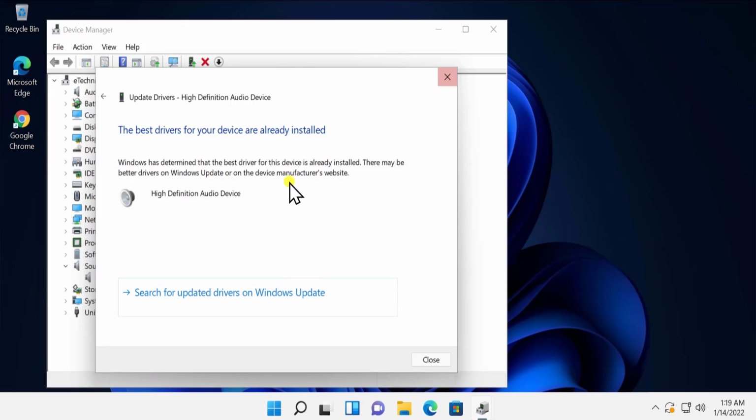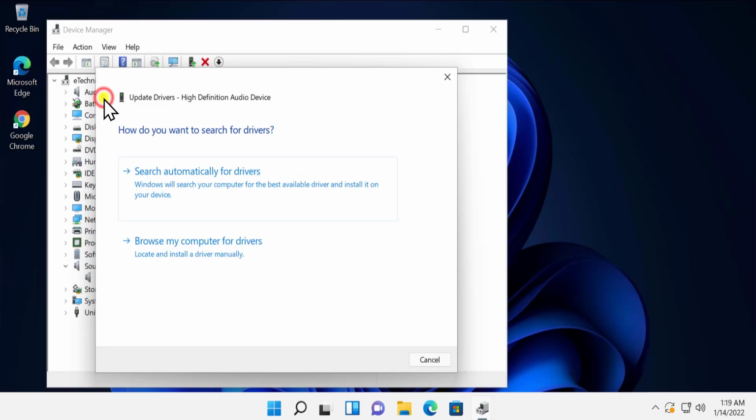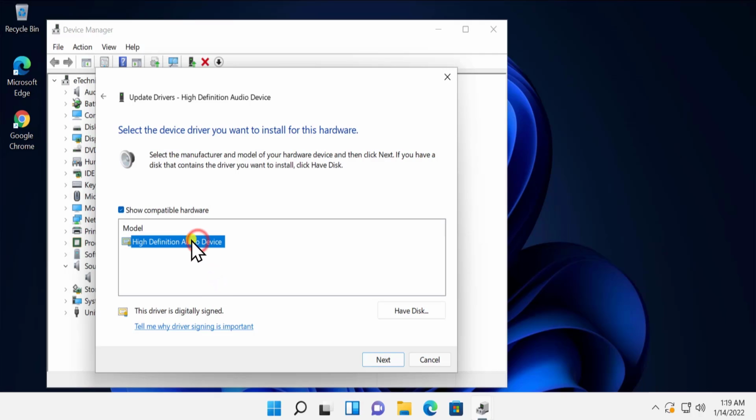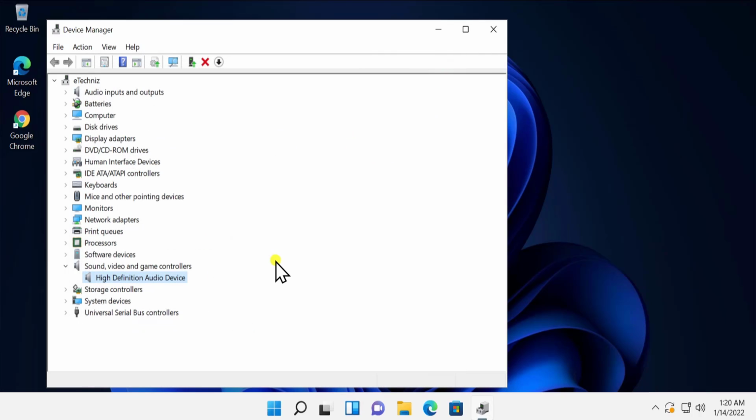After this, simply close it, or you can go with the other options as well. If this option works for you, then you do not have to opt for the other options. If it's not working, then click on Search for updated drivers on Windows 11. It's going to show you a page of Windows 11 updates, and from there you can install the updated driver. Or you can go with Browse my computer for drivers as well. Simply click on it. Click on this option, Let me pick from a list of available drivers, and from here select the audio device. If this step works for you, then you do not have to follow the other steps. If not, you can do other things as well.